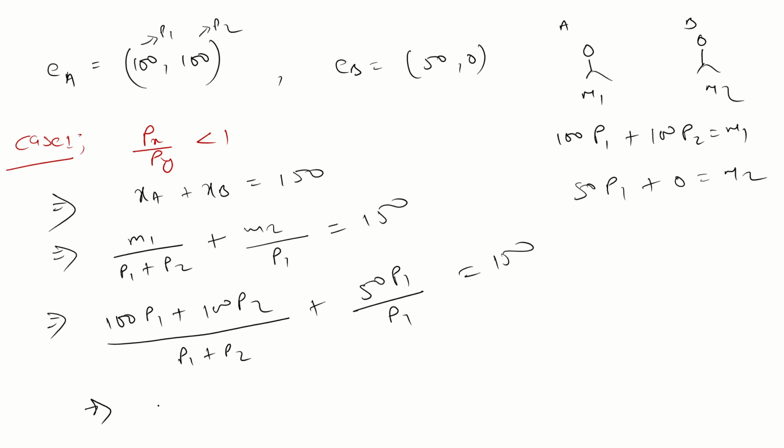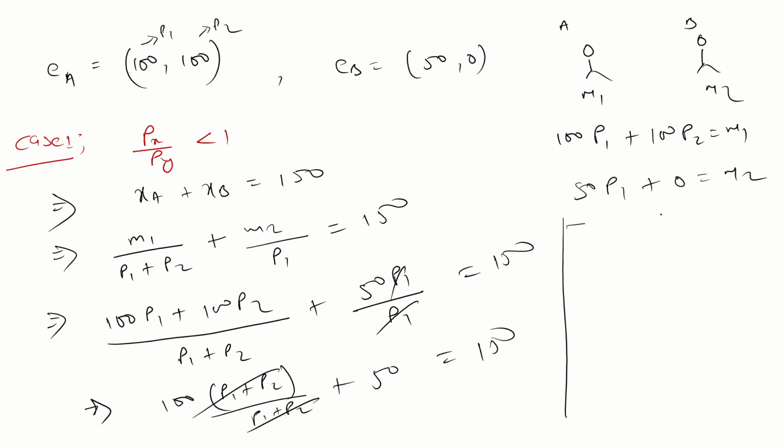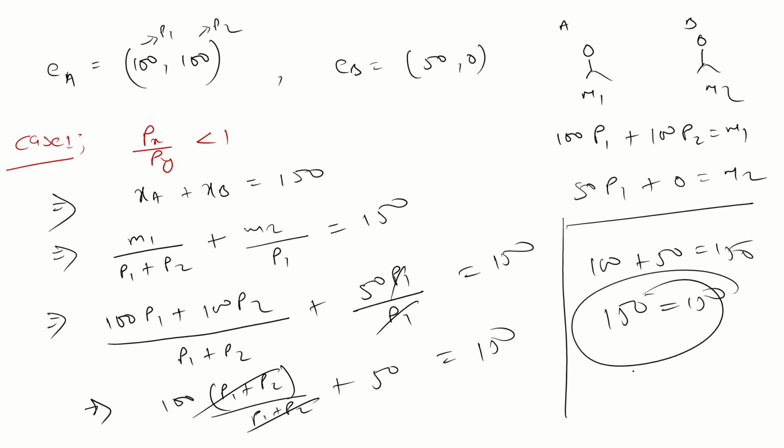Guys, if you take 100 common here, P1 plus P2 divided by P1 plus P2. P1 cancels, you will get 50. And this also cancels. So what will you get? 100 plus 50 is equal to 150. So yes, this case is possible. 150 is equal to 150. So yes, this is possible, which means Px by Py is less than 1, so Px is less than Py. So yes, this is a possible case.